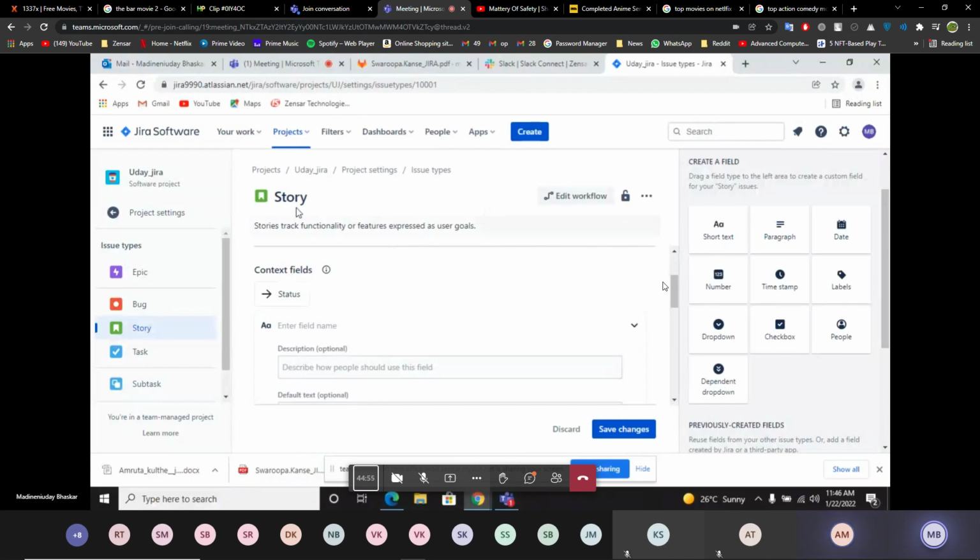Now tell this. We'll complete this field. Story. The field name is story. We have to create a field like front end. Field name is front end. Description. You have to create in two weeks.